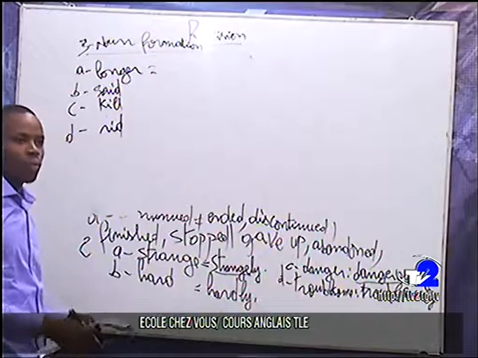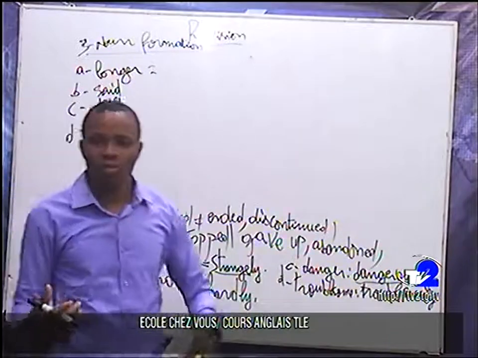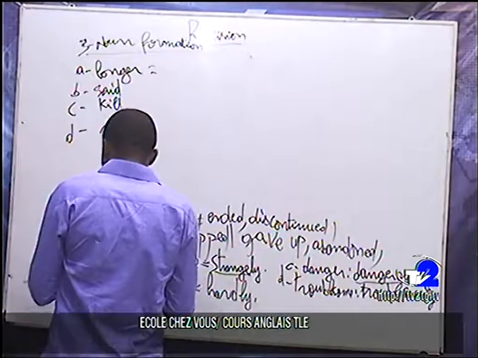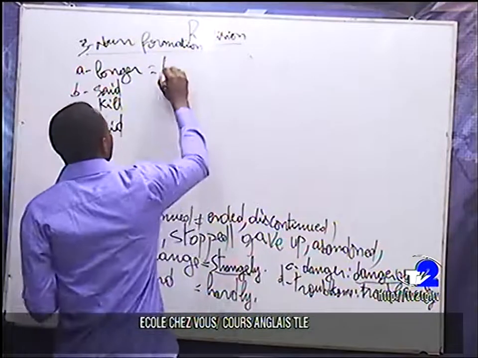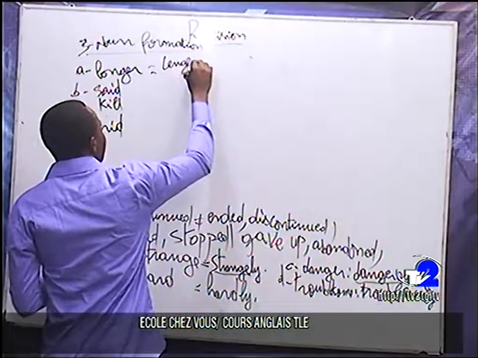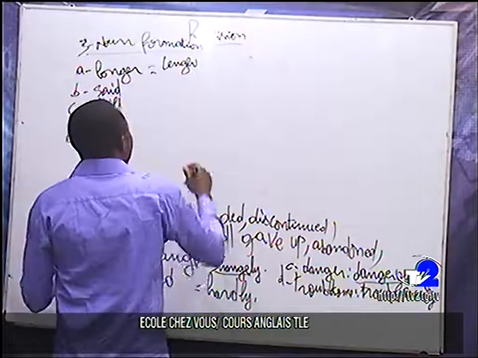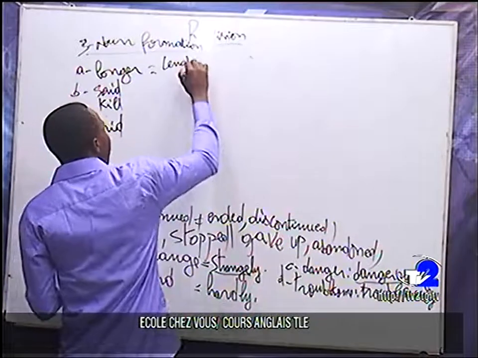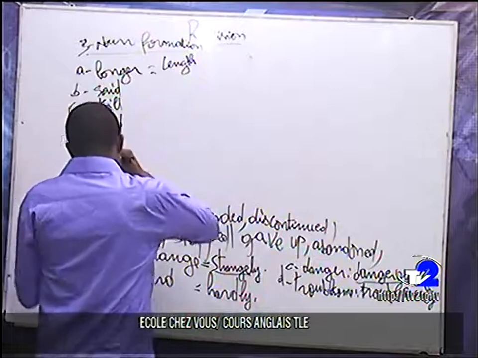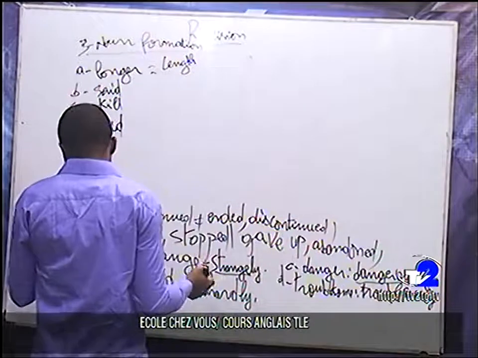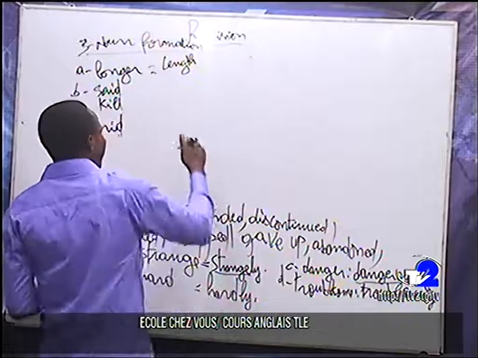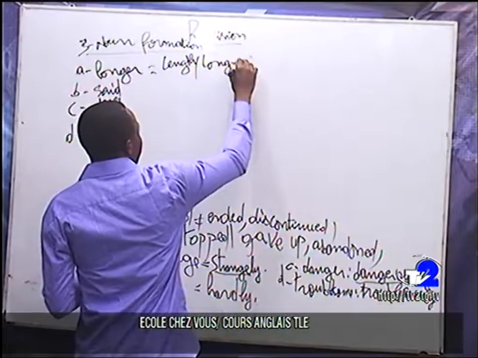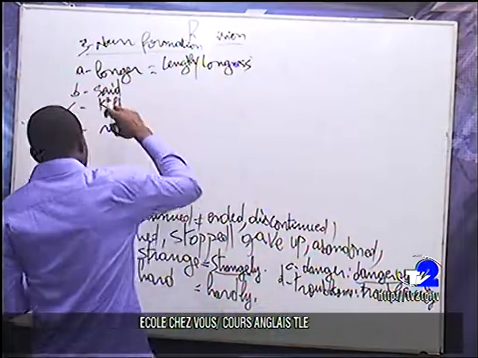Which noun comes from that word? Then here, for instance, we have length. Are you following? We have length. Okay. We also have what? Longness. Longness is also a noun coming from longer.